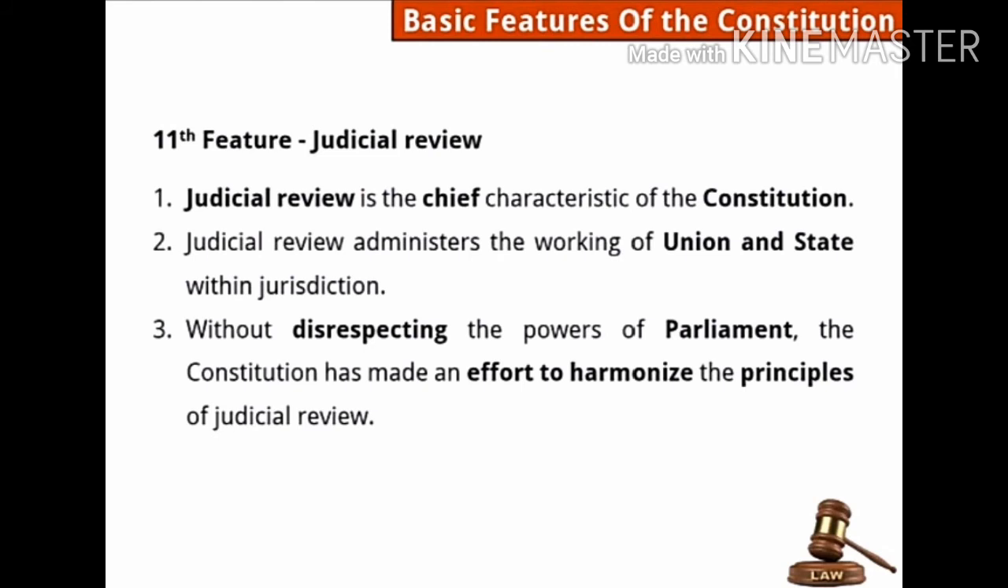Next is judicial review, our courts. Which things does the court have to keep in mind, what power is the court having, and what things does the court have to judge? Judicial review is the chief characteristic of the constitution, as we know that the Supreme Court is the guardian of the constitution. Judicial review administers the working of union and state within jurisdiction. It means that within the limit of that jurisdiction, whether union and state are working properly or not is to be reviewed by the judiciary.